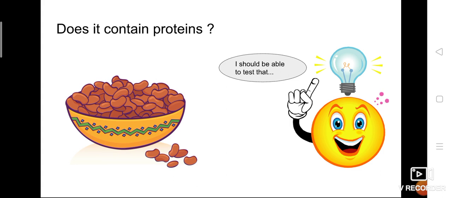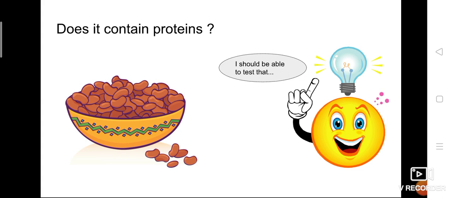So this is the test. With the help of this test, we can say whether the foodstuff contains carbohydrates or not. In a similar way, we can also test whether a food item contains protein or not, but it is not the same test, it is a different test to examine whether it contains protein.